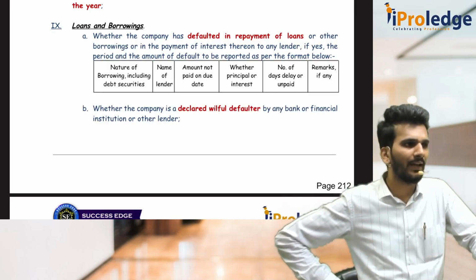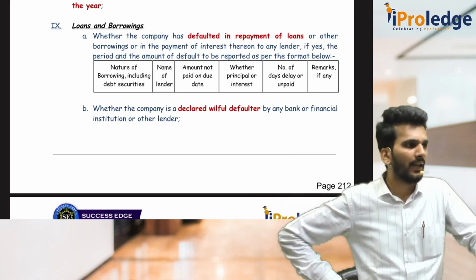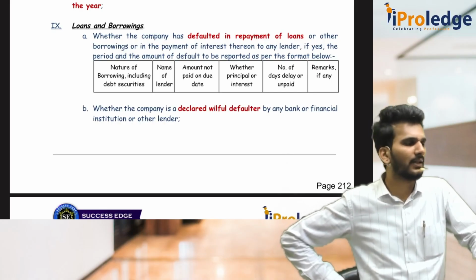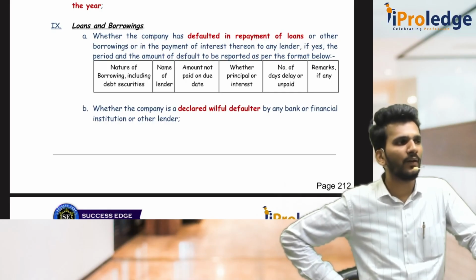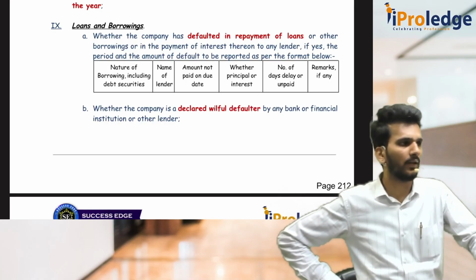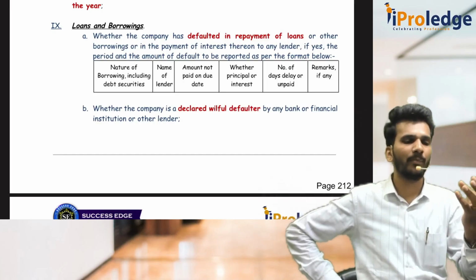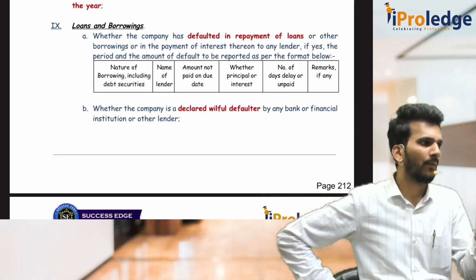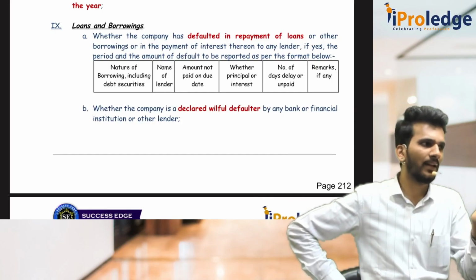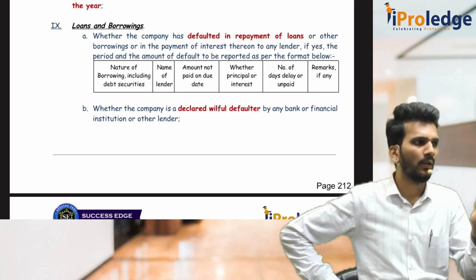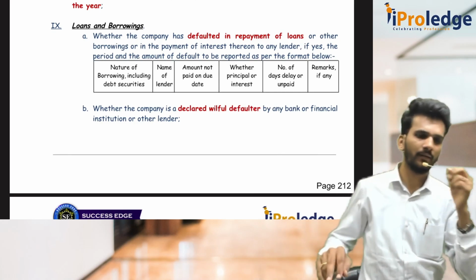Sir, I am supposed to pay 10 lakh but I could not pay it. Then the 10 lakh rupees, is it principal or interest? Sir, it is principal only. From how many days it is delayed? Number of days. Then if there are any remarks, you can put it. So everything has to be given on lender basis: nature of borrowing, name of the lender, amount paid, amount not paid, principal or interest, number of days it is due, and any remarks.